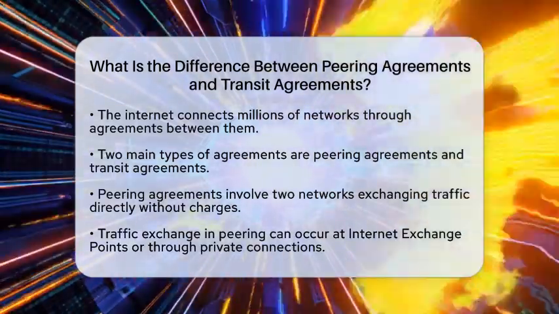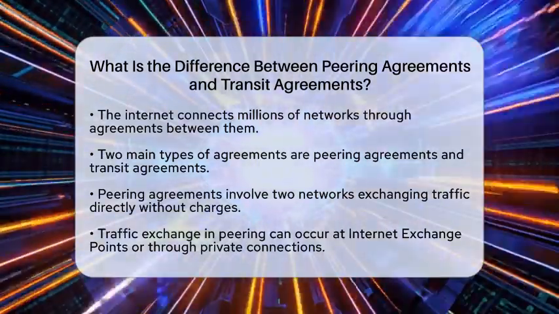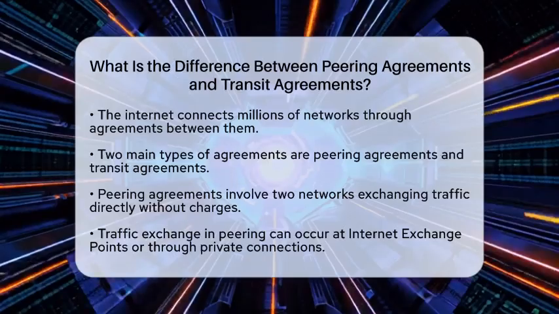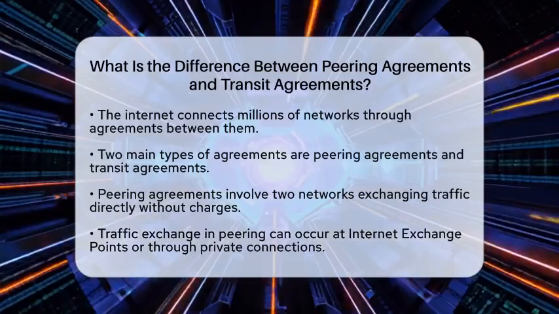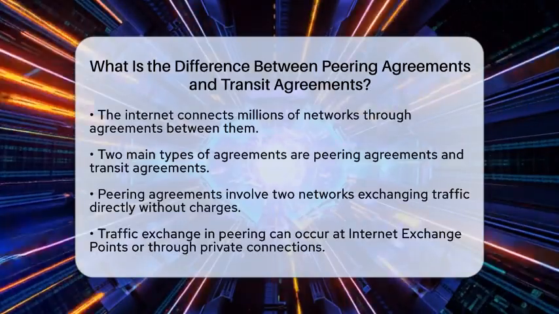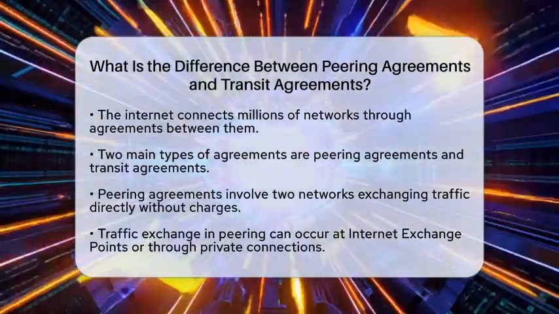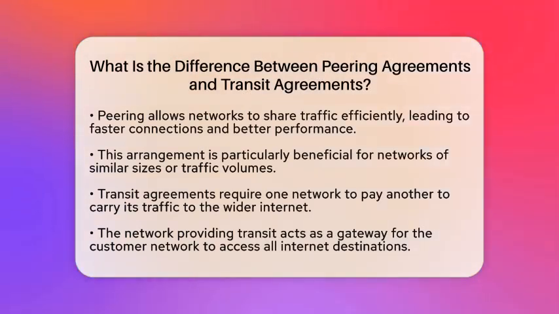Peering agreements are arrangements where two networks agree to exchange traffic directly without charging each other. This exchange can happen at internet exchange points, which are public locations where multiple networks connect, or through private connections between the two networks. The beauty of peering is that it allows networks to share their traffic directly, which can lead to faster connections and improved performance. This is especially beneficial for networks that have similar sizes or volumes of traffic, as they can efficiently handle their customers' data without involving third parties.